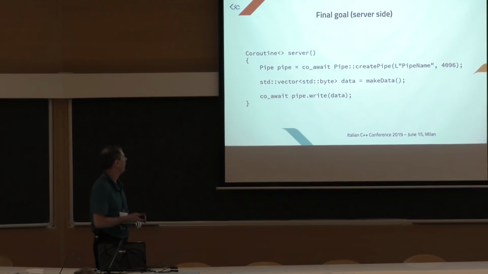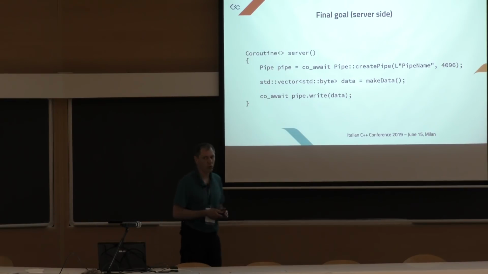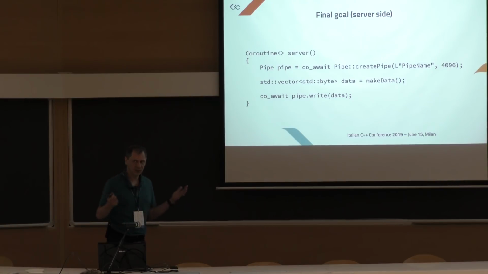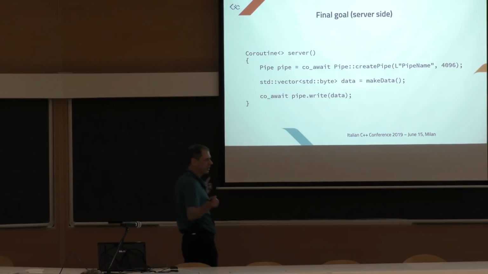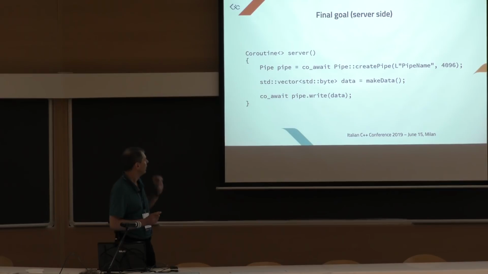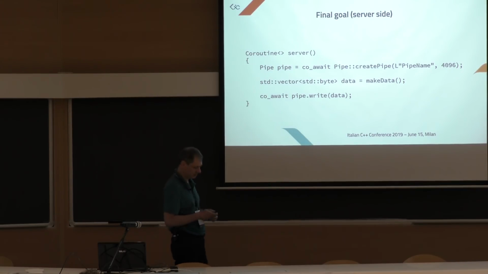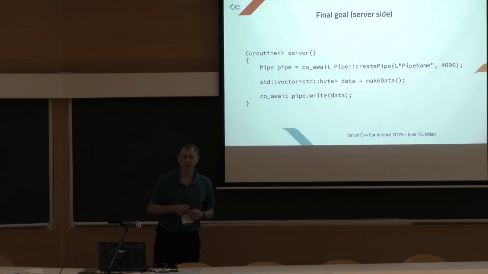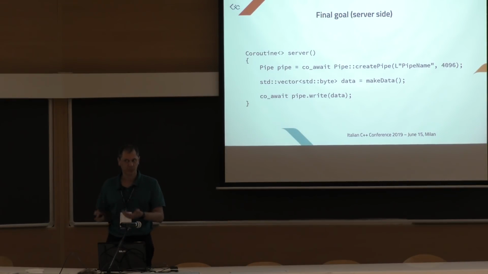This is the final goal of this talk. We are going to write inter-process communication. So we have a server and a client, and we create a named pipe between the two processes, and we pass some data from the server to the client. In this case, the server coroutine creates a pipe, and awaits until a client connects to the pipe.